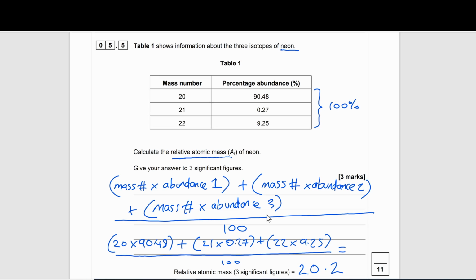That mass number you can compare to your calculated value, because it should be the same if you round your calculated value. So in this case, if we were to round our calculated value of 20.2, we know that's going to be 20. In our periodic table, our mass number of neon is 20. So that's a little trick that you can do to check if you're on the right lines.